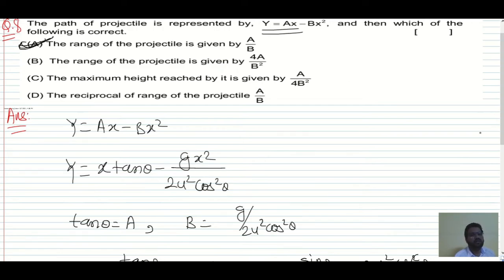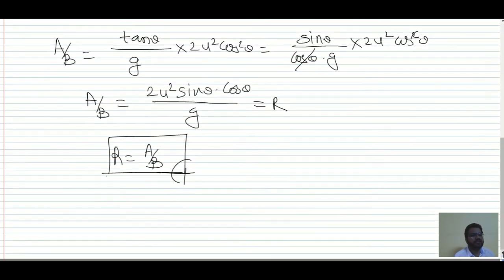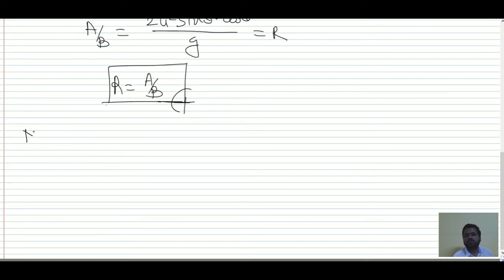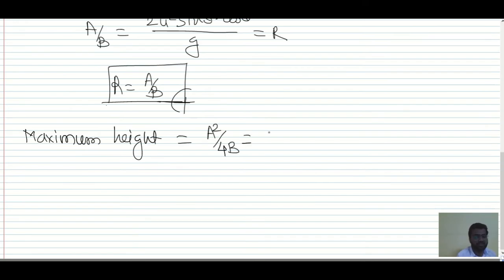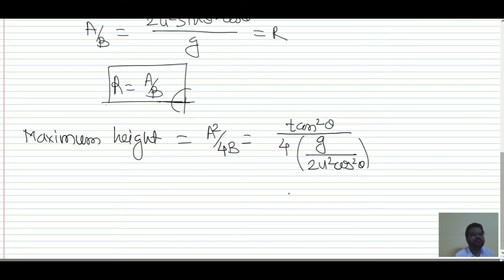And what is the maximum height reached by it? Maximum height will be a square divided by 4b. It is not a by 4b squared. A square divided by 4b. How? See here, it is tan square theta divided by 4 times b, and b is g divided by 2u squared cos squared theta. Now the denominator goes into the numerator.